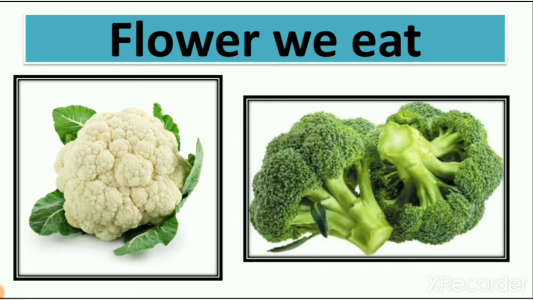Then flower we eat, broccoli and cauliflower which we eat, right? So we learn about different types of cauliflower also. We also learn about different types of broccoli. So these two flowers we eat. We also learn about different types of essence which we use in our food for flavor, which we get from flower. So we also learn that we use rose essence and different types of other essence in our food. We also use rose to make cold drinks, right? So all these things we learn from this lesson.